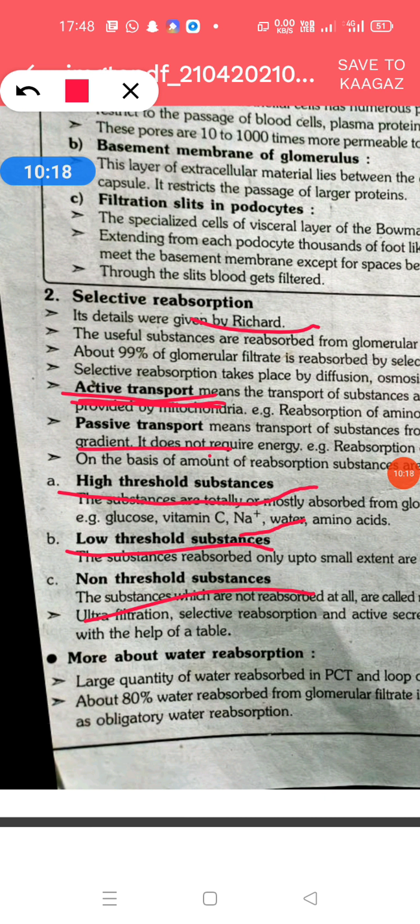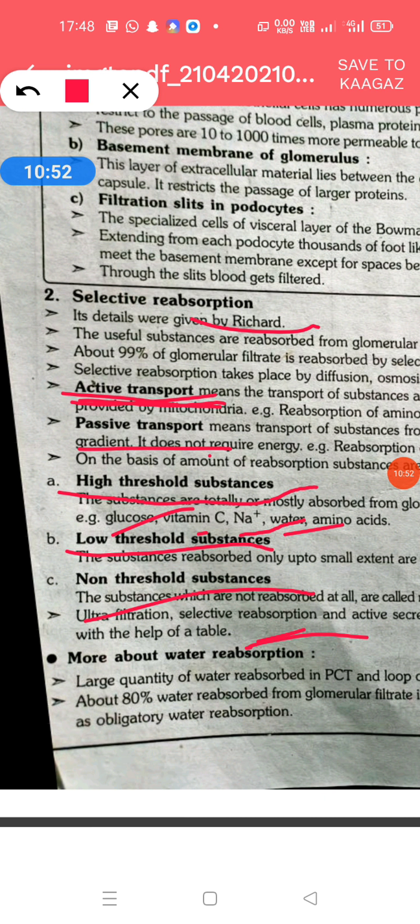The substances which are totally or mostly absorbed from the glomerular filtrate are called high threshold substances, such as glucose, vitamin C, sodium, water, and amino acid. What is low threshold? The substances reabsorbed only to a small extent are called low threshold substances. And what are non-threshold substances? The substances which are not reabsorbed at all are called non-threshold substances, such as creatinine and hippuric acid. This is the example of the non-threshold substances. They are harmful for us.